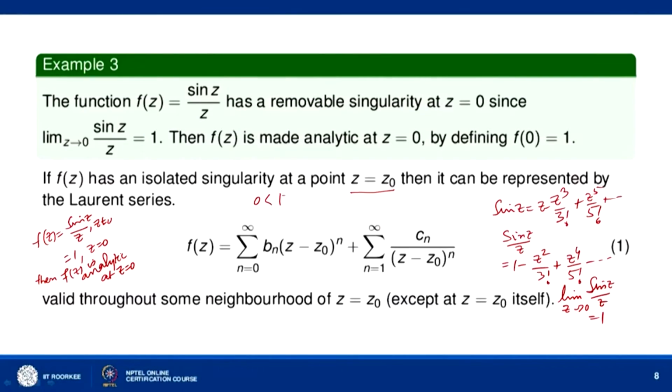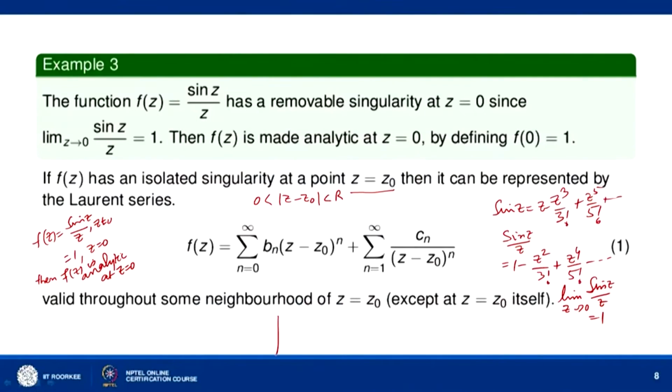Now suppose F(z) has an isolated singularity at a point z = z₀. Isolated singularity means we can find a neighborhood of z = z₀ in which there is no other singularity of the function F(z). So let us say there is a neighborhood, you can find a circular neighborhood, say of radius r, in which there is no other singularity of the function F(z). So we can take, say, this is your z₀.